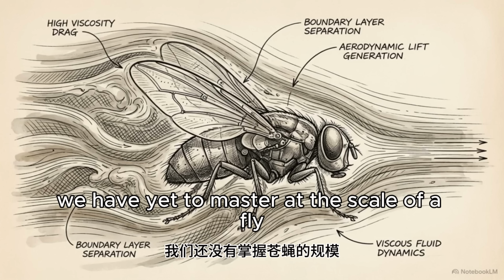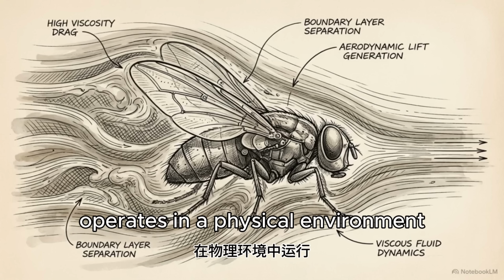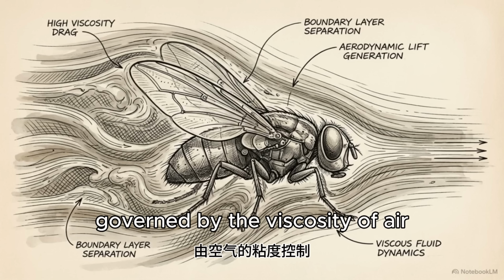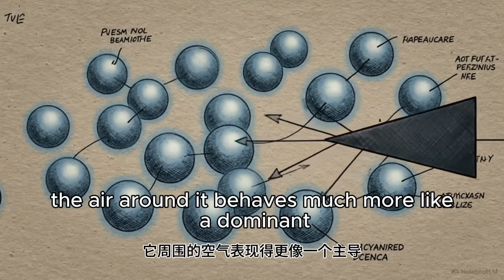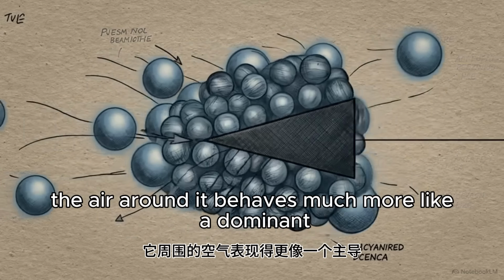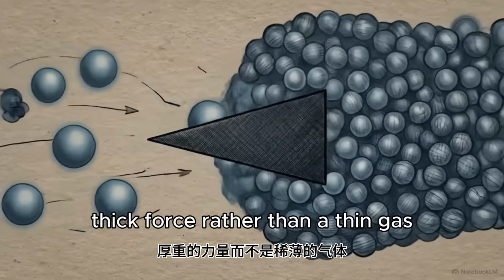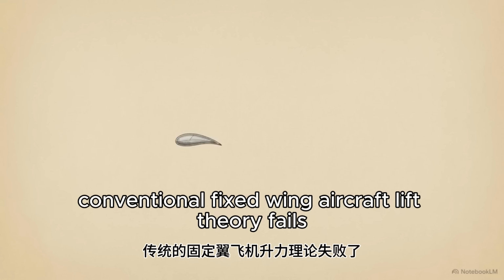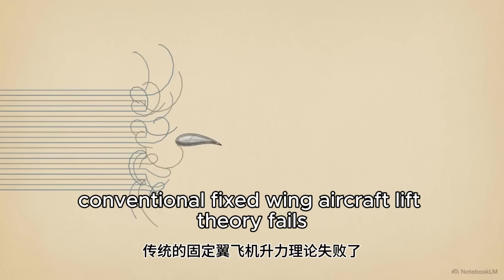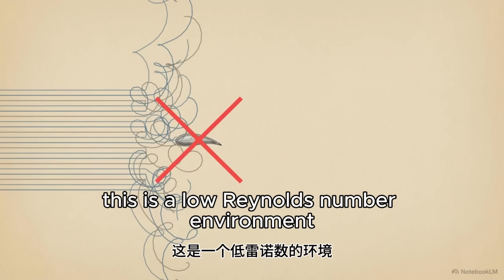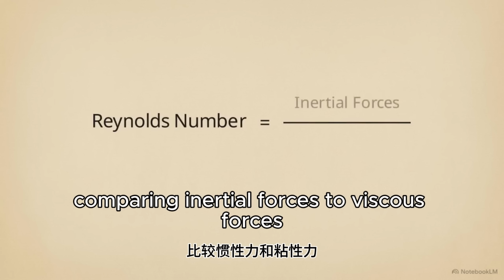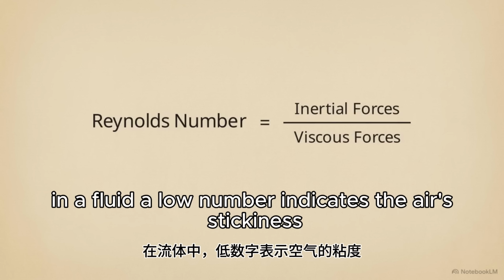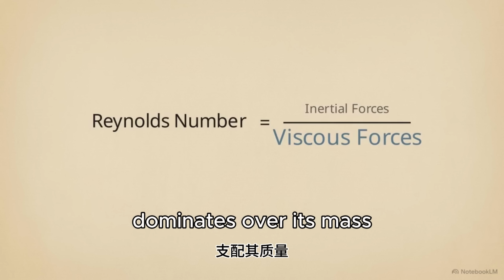At the scale of a fly, the propulsion subsystem operates in a physical environment governed by the viscosity of air. At this tiny millimeter scale, the air around it behaves much more like a dominant thick force rather than a thin gas. Because of this, conventional fixed-wing aircraft lift theory fails. This is a low Reynolds number environment. The Reynolds number is a mathematical ratio comparing inertial forces to viscous forces in a fluid. A low number indicates the air's stickiness dominates over its mass.